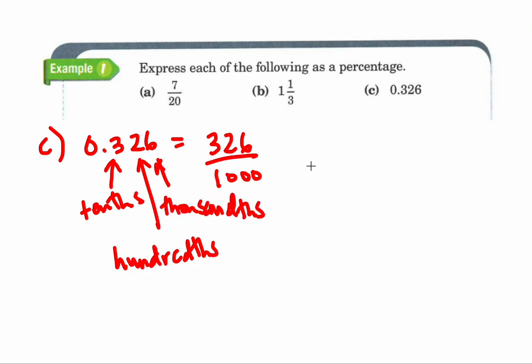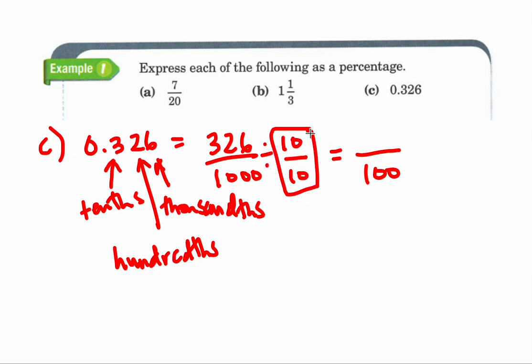Right? So it kind of tells you what your denominator is going to be. It's going to be out of 1,000. Now here, because it's out of 1,000, you can use either method. So I could get it to 100 on the bottom, my denominator, by dividing by 10 on the bottom, because I just want to get rid of one of the place values. And then I have to make sure the top also is divided by 10. So 10 out of 10 is really 1. Take any number, divide by 1, it's still the same thing. Haven't changed it. Okay, so 1,000 divided by 10 is 100.